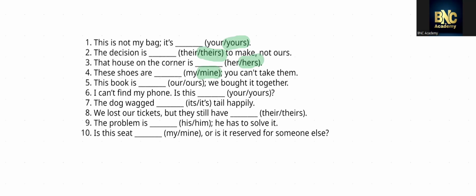Okay, coming to the fifth one. This book is dash. We bought it together. We, in the sense, there is more than one person. Am I right? So, this book is our book. So, what is the word that we need to use to replace these words, our book? Our book means two words are here, our and book, right? So, we need to use only one word to replace these two words. That means, this book is ours. We bought it together. Okay.